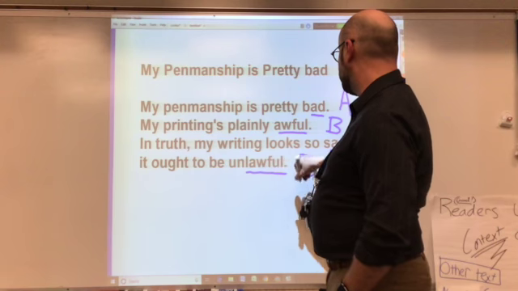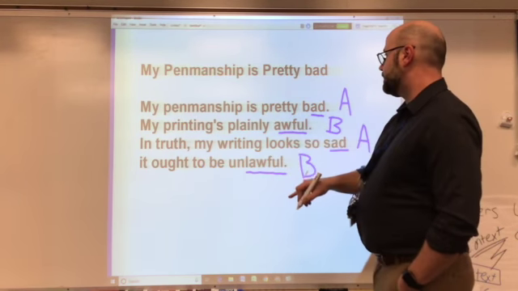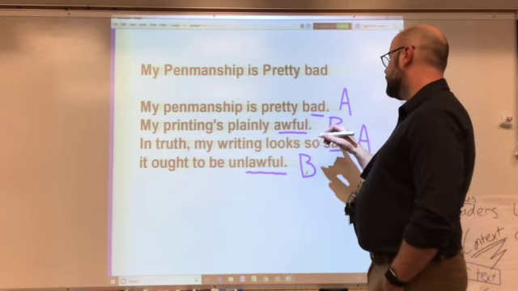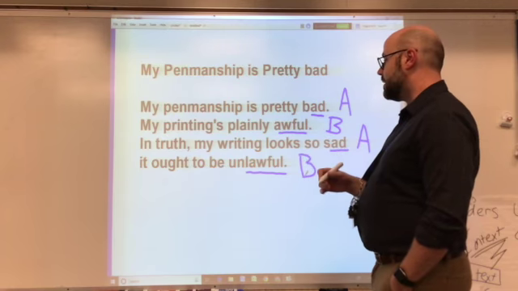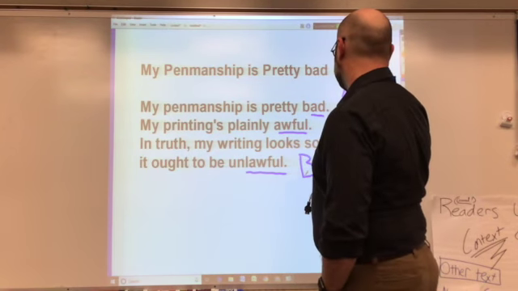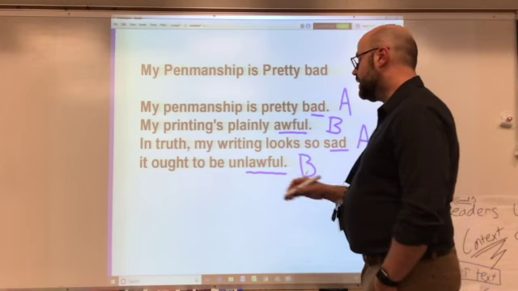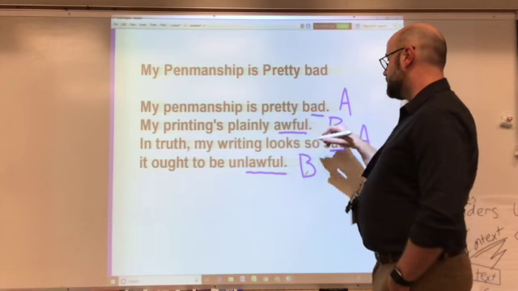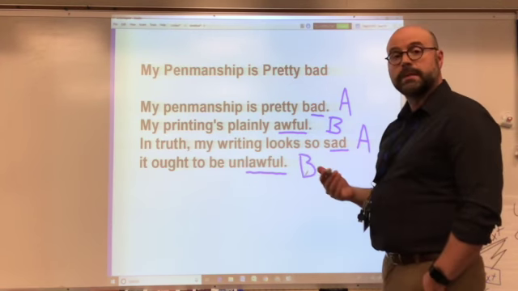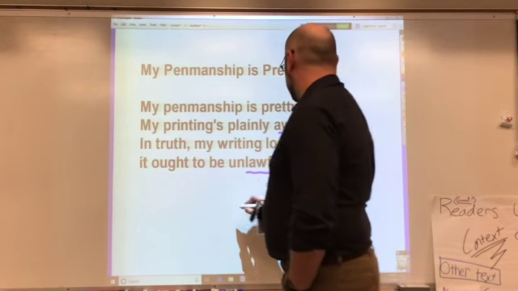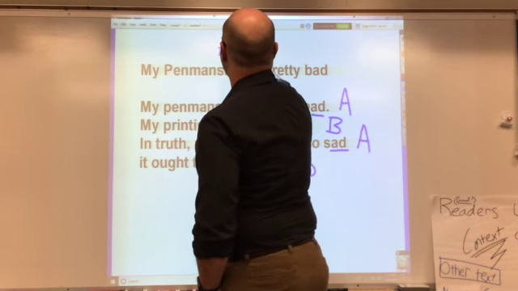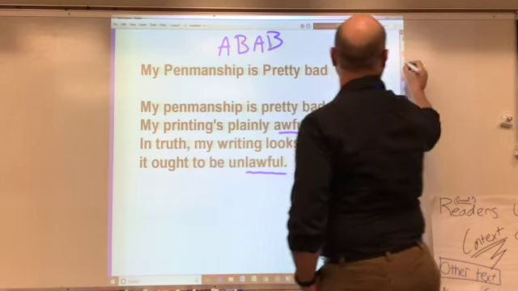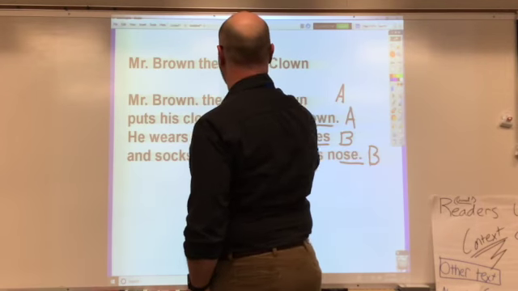So that's a B, because that was B. My penmanship is pretty bad, A. My printing's plainly awful, B, because awful and bad don't have the same end rhyme. In truth, my writing looks so sad. Sad and bad had the same end rhyme. It ought to be unlawful. B, because awful was B, and unlawful has the same end rhyme. So you could say it is A, B, A, B.